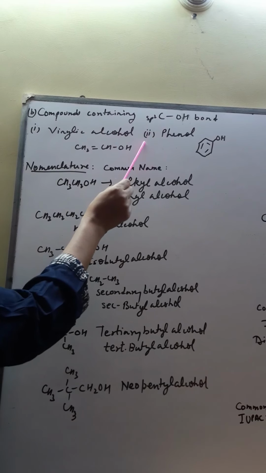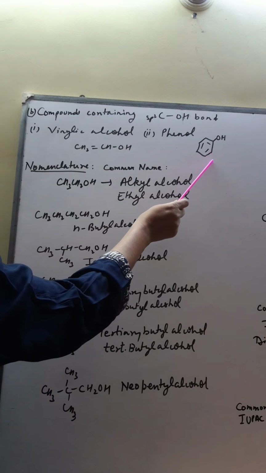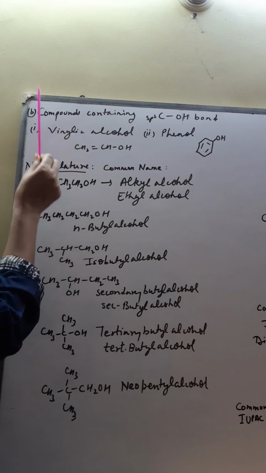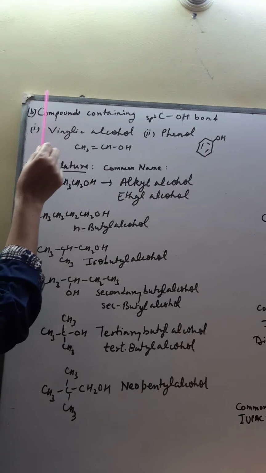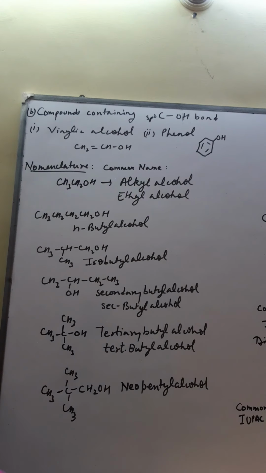Second is phenol. When OH is connected to one of the carbons of the benzene ring, then it is called phenol. So this is the classification of the compound of the type where the compound contains sp2 hybridized carbon-OH bond. So this was the classification on the basis of hybridization of carbon bearing OH group. Now we will discuss nomenclature of alcohols and phenols. So in nomenclature we basically use 2 systems. The first one is called common system and the other one is called IUPAC system. So first we will discuss nomenclature on the basis of common system.